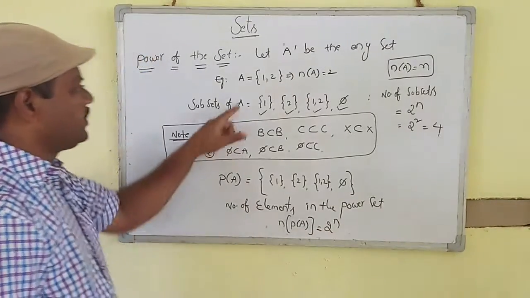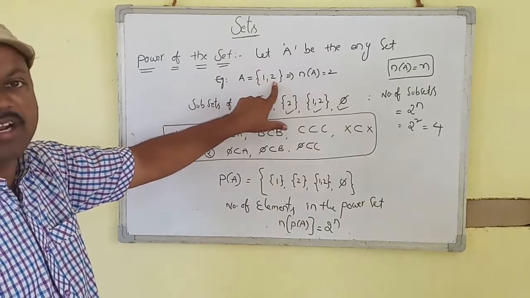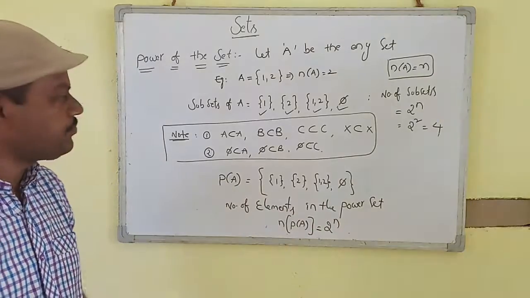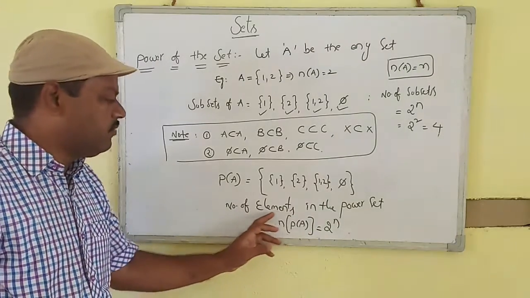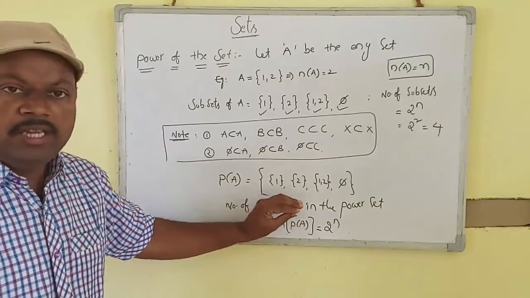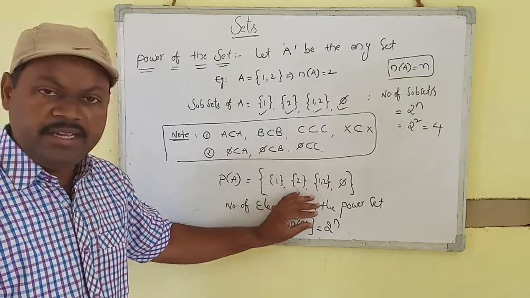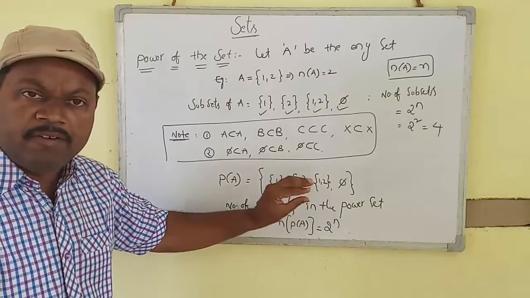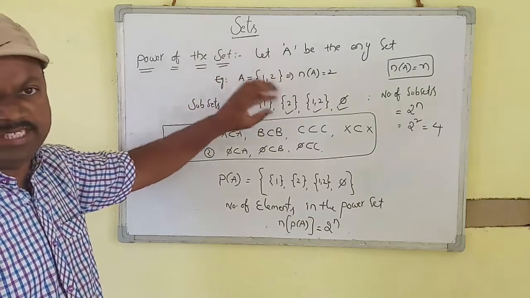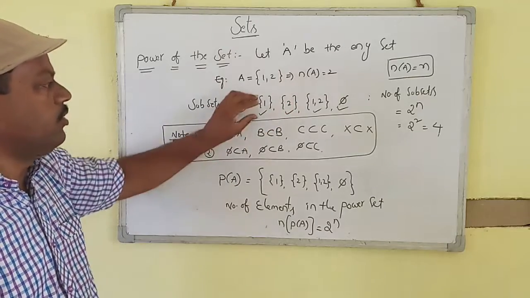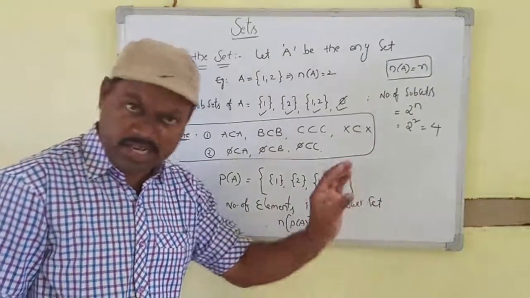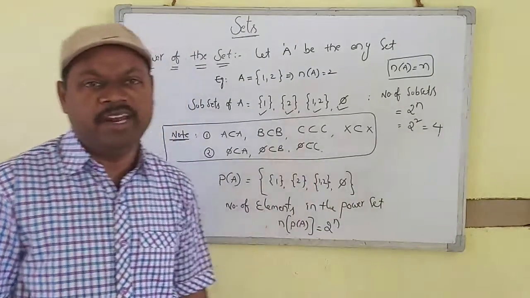Suppose a set A is equal to {1, 2}. Then 2 squared is 4: 1, 2, 3, 4, four elements. So the number of elements in the power set is the same formula, 2 to the power of n, because the elements of a power set are the subsets of the given set. So the number of subsets is equal to the number of elements in the power set, and the formula is 2 to the power of n. Okay, students.